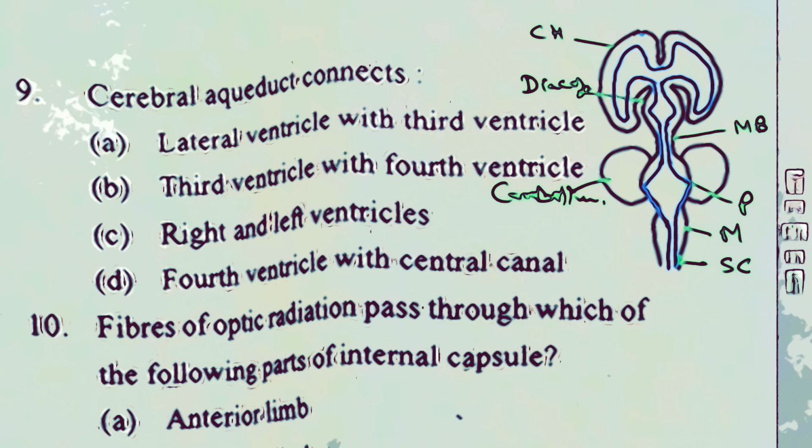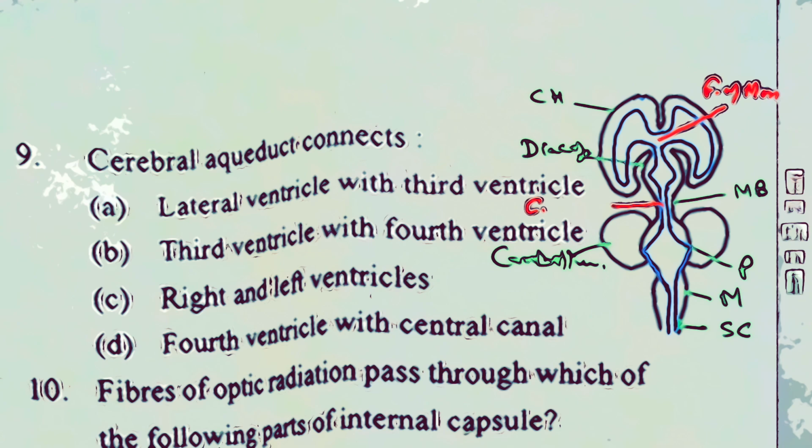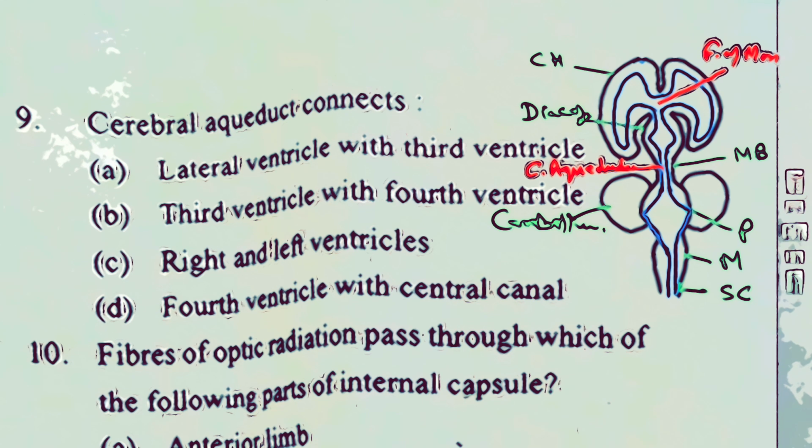In the question they have asked, the cerebral aqueduct connects. Let me once again name them. This point, remember, is the foramen of Monro. The cerebral aqueduct connects the third ventricle to the fourth ventricle, and itself it's the central cavity of the midbrain, and this point here is called the obex.